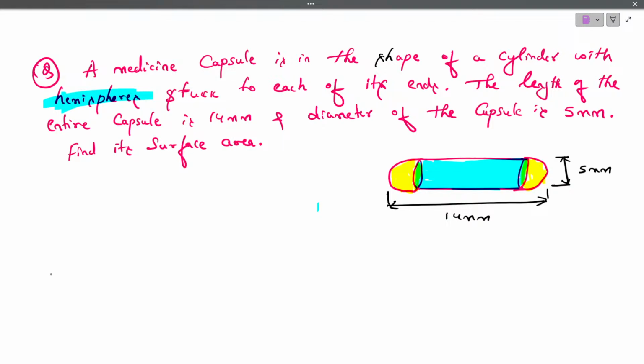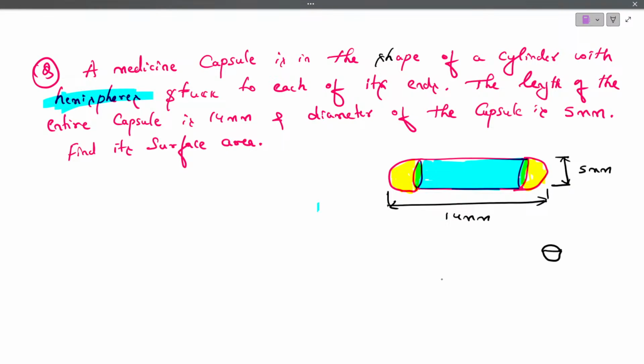So what we have to find? The surface area. Surface area means the total surface area. The total surface area is equals to, here we have one hemisphere, here also we have one hemisphere, we have two hemispheres. So before going to that, first let me analyze the data, what all the values they have given. The total length is how much? 14.